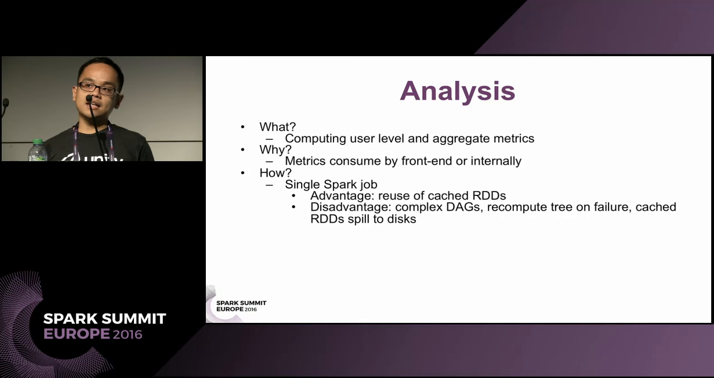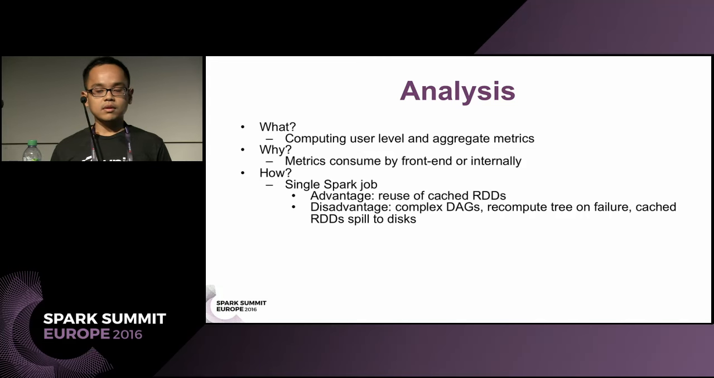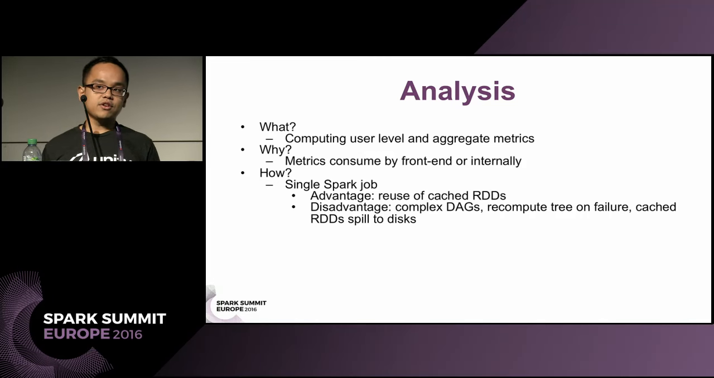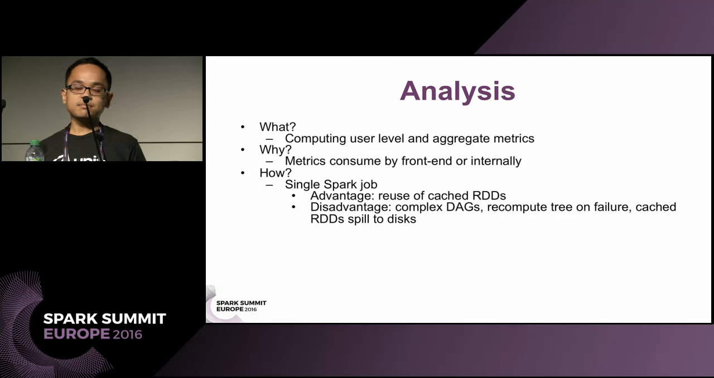We implemented the analysis stage using a single Spark job. We do this so that we can heavily use caching of RDDs. But it also has a few disadvantages. One is having very complex DAGs. And when you have a complex DAG and you have a failure, it will depend on where the failure is, and sometimes it takes long because it has to recompute a long chain of operations.